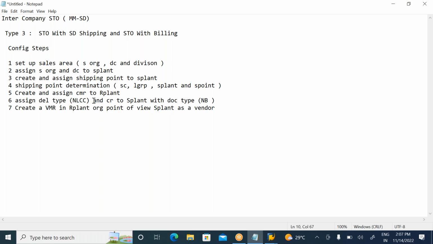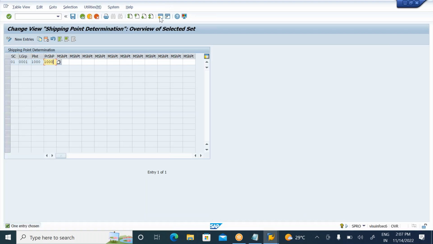Now I need to step into the fifth config step: create and assign the customer master record to the receiving plant. What is my fifth config step? Create and assign the customer master record to the receiving plant. So the receiving plant is always treated as a customer here. I have shown you a couple of times previously, but once again I will show you how to create a customer master record.